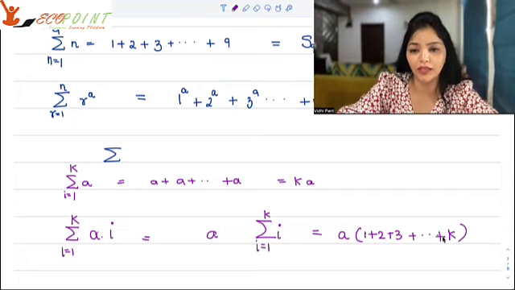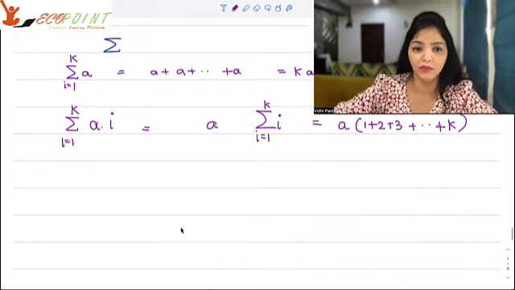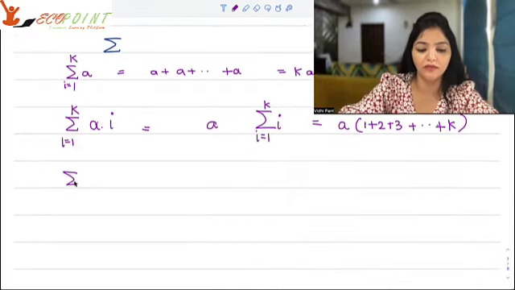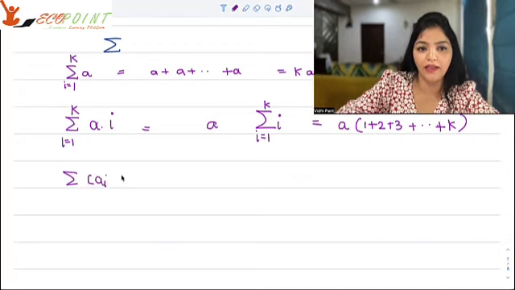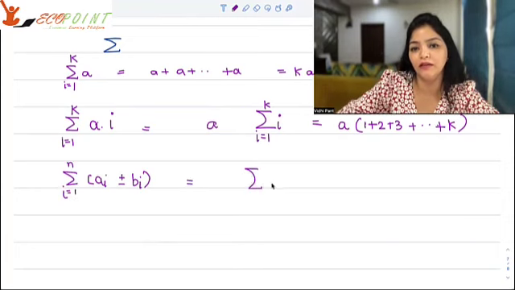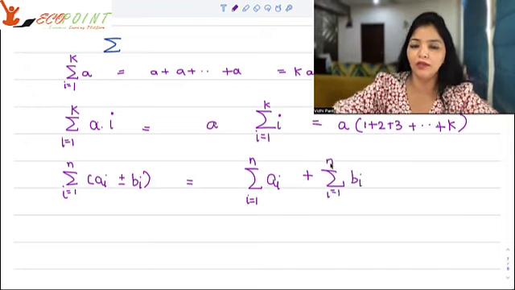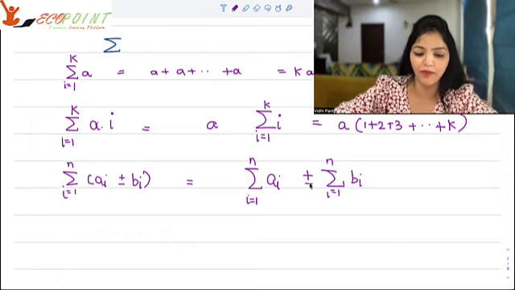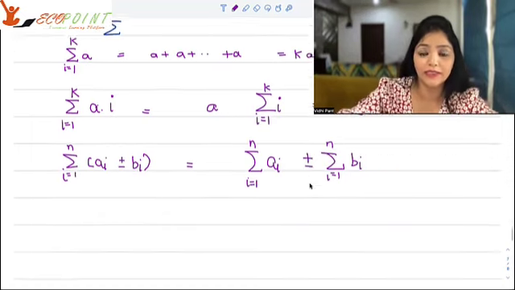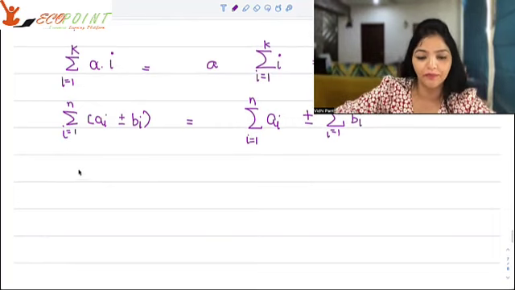A is a constant, okay? Here, A is a constant. Then the third property is adding or subtracting the sums. So summation of a_i plus or minus b_i, i goes from, say, 1 to n. This you can break, and this could be written as summation a_i, i goes from 1 to n, plus summation b_i, i goes from 1 to n again. So you can break that plus or minus, okay? But always remember, this does not hold true for products in sum.